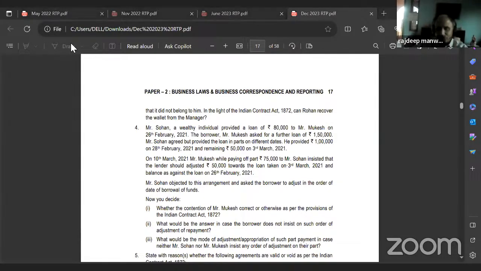This is a quasi-contract. Remember, finder of lost goods. Section 67, 68, 69, I think, right? Finder of lost goods, or 70. Just read it. And remember, this is similar to a case which I did with you. Remember, it was there in the study material.